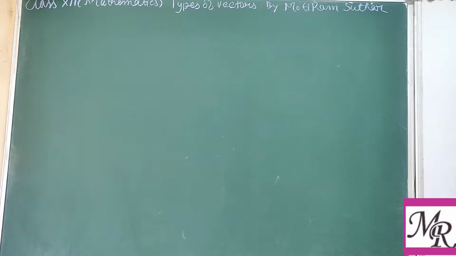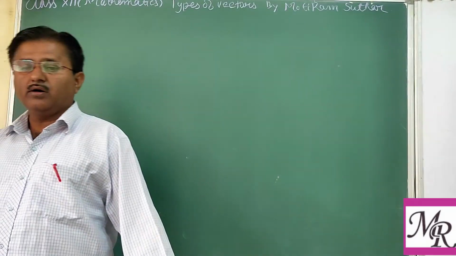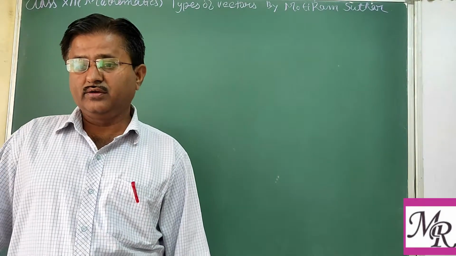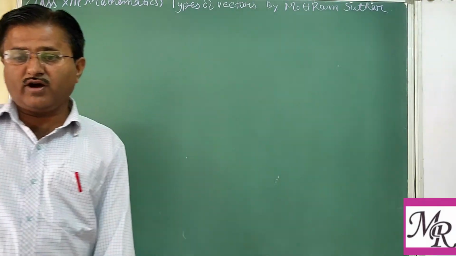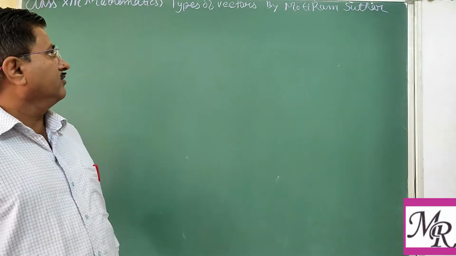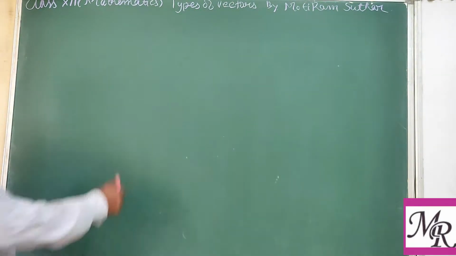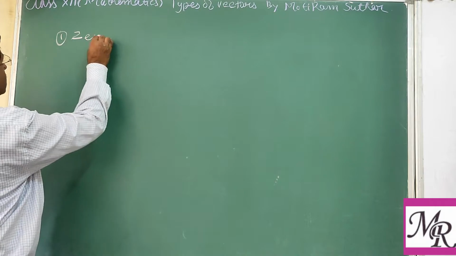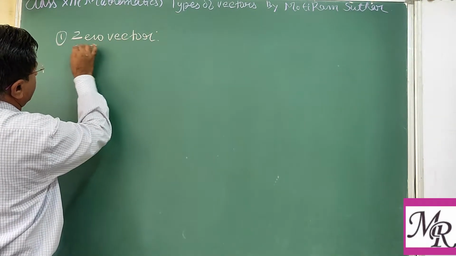In types of vector, we see different types of vectors depending on the magnitude and direction. According to magnitude and direction, we can define the vector in different terms. So the first one is the zero vector. First, the definition is written for zero vector. The meaning is already clear.